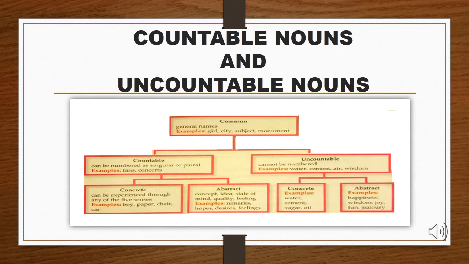As we have studied noun and its types, common nouns and proper nouns, now we will move towards the types of common nouns. Here you can see in the chart there are two types of common nouns. The first one is countable nouns and the second is uncountable nouns. You can see this chart in your book as well. Now, let's talk about countable nouns first.